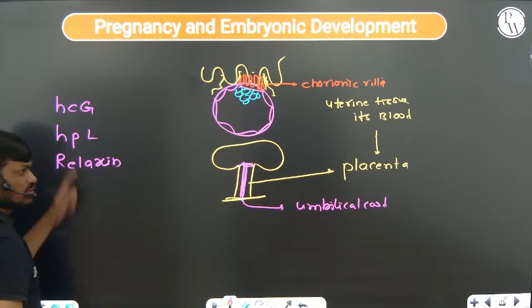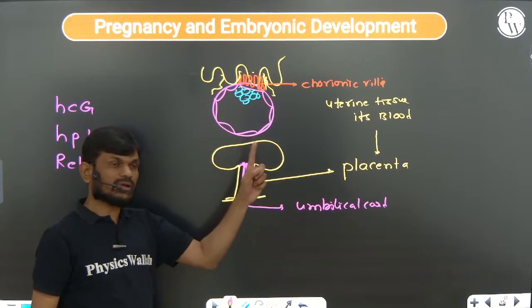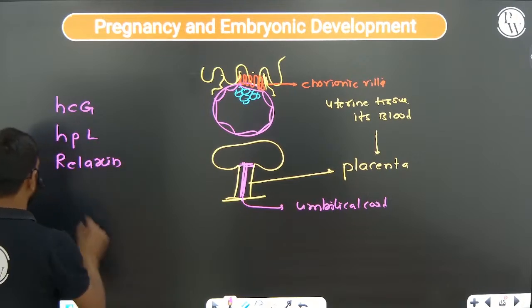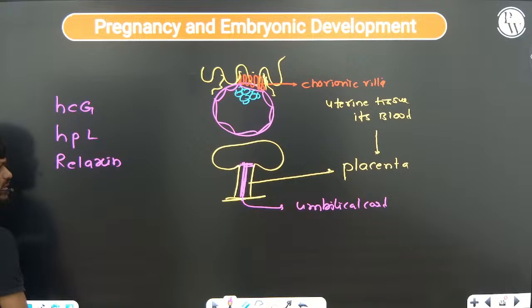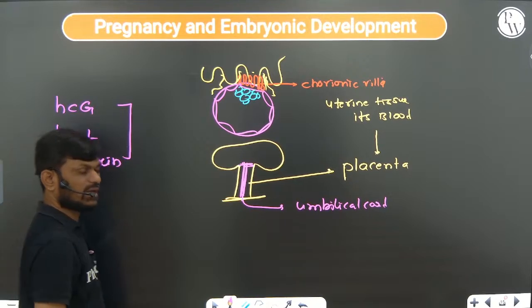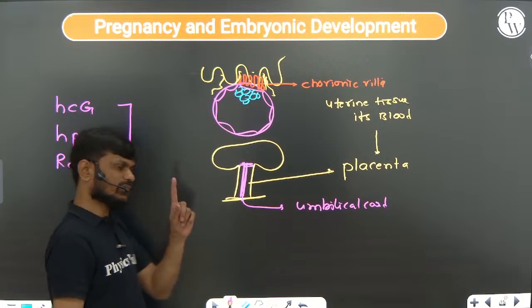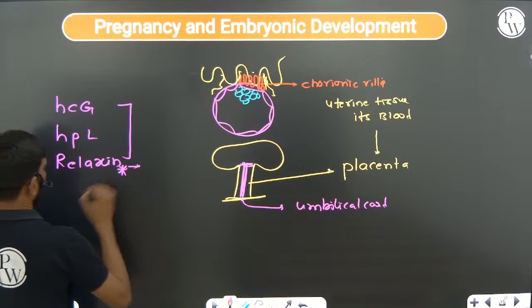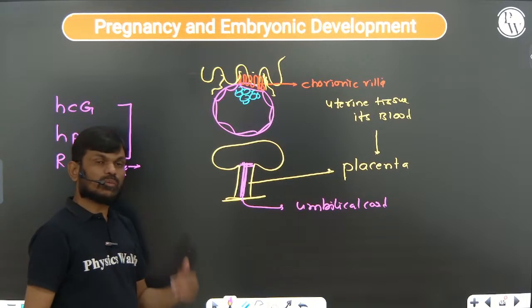Human chorionic gonadotropin hormone, human placental lactogen hormone, relaxin hormone. Okay, so these are the hormones released by the placenta, but one exception here you can see, relaxin is a hormone released by the ovary.